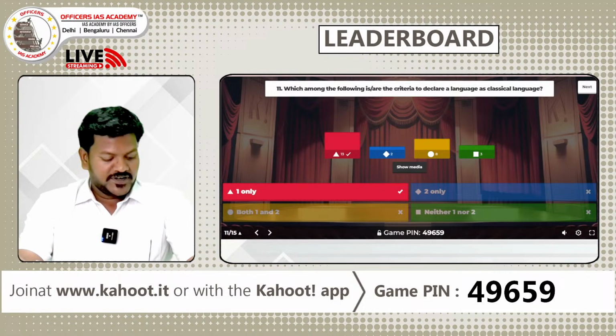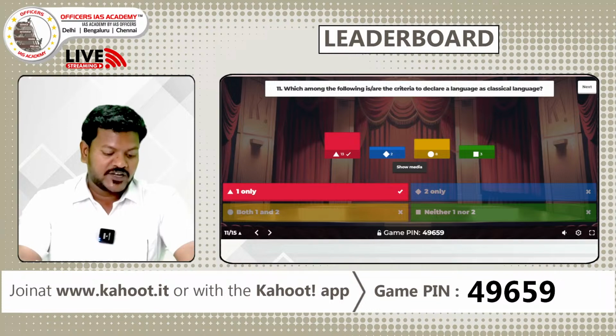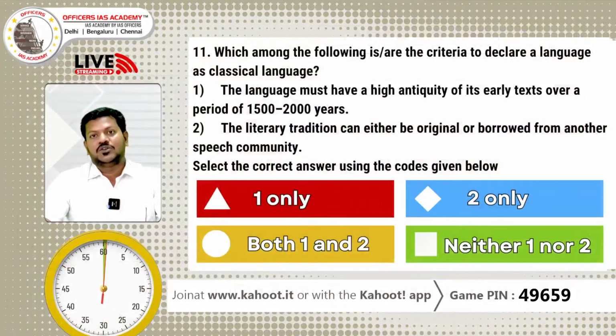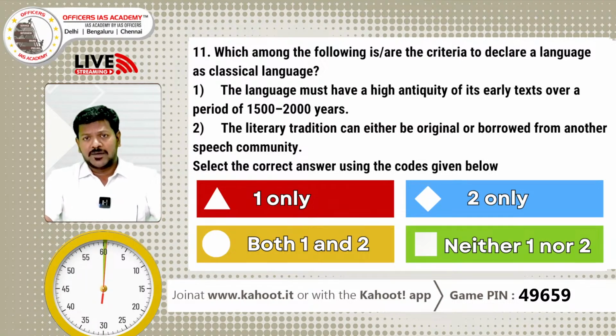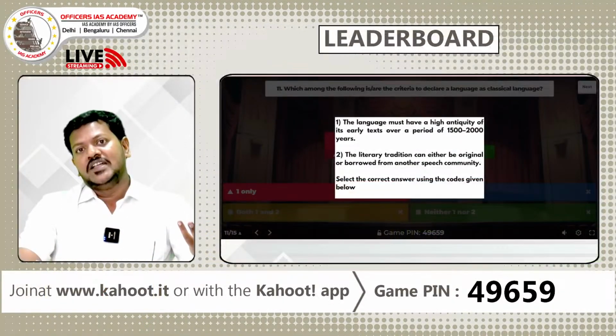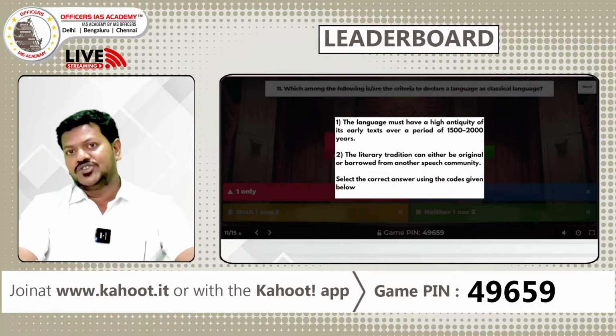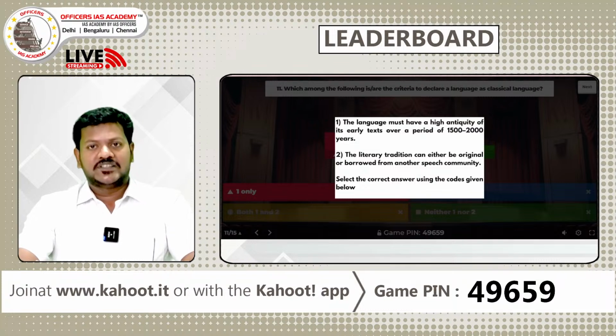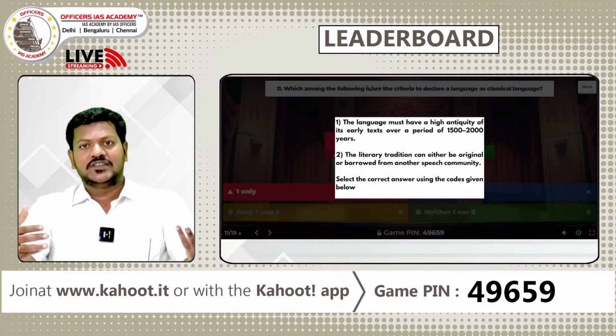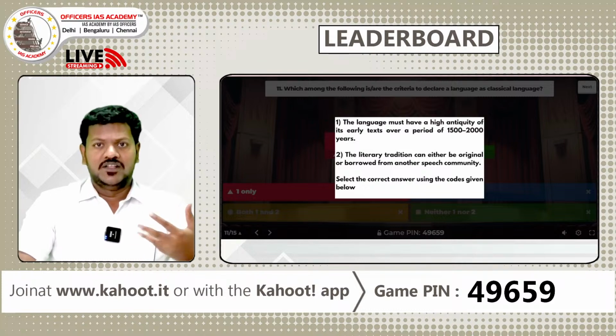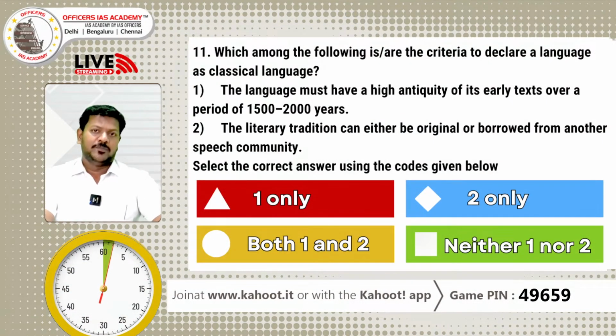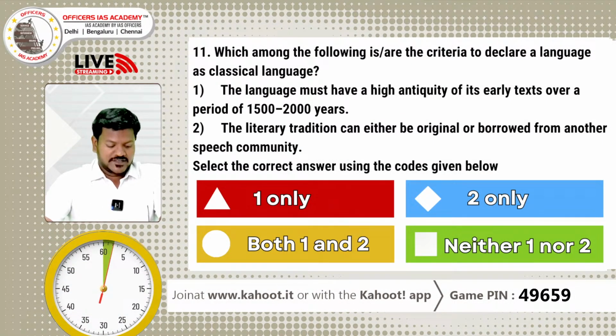If you see the first statement, the language must have a high antiquity of its early text over a period of 1500 to 2000 years. In 2004, Tamil was declared as a classical language by Government of India. If you see the Tamil literary texts, they had this antiquity. That means they are present since ancient times, for thousands of years. Best examples: Tirukural, Silapadikaram, Manimegalai, the Sangam literature. They have this high antiquity. So the first statement is correct.